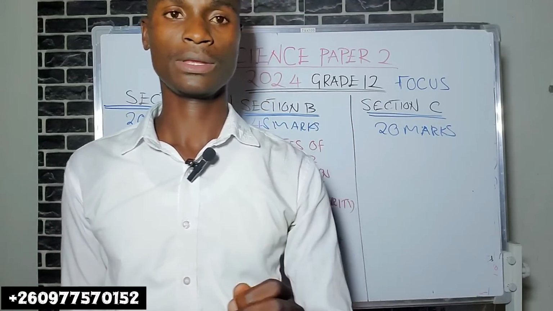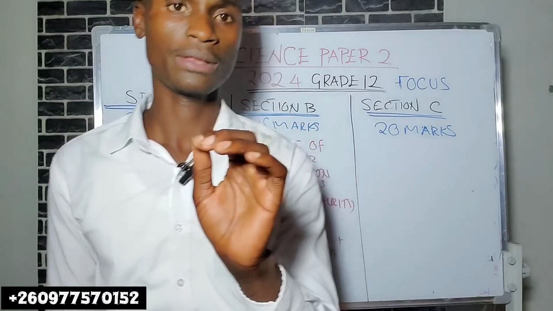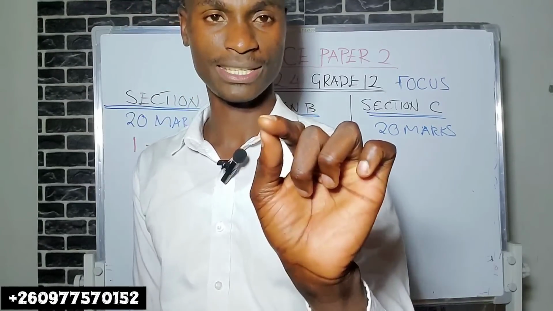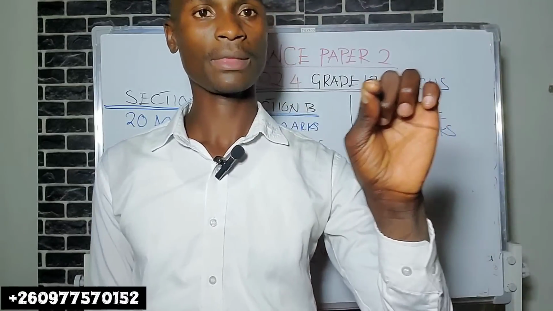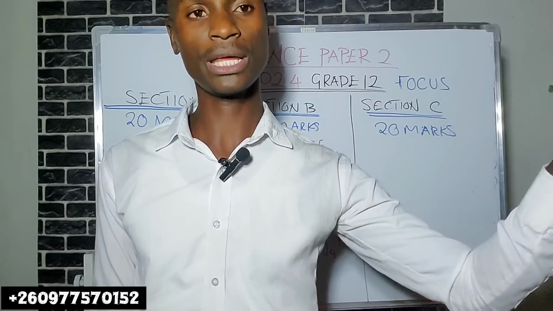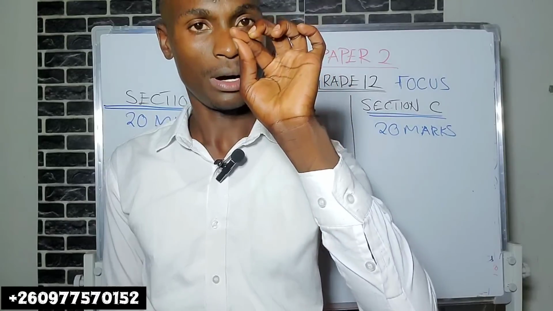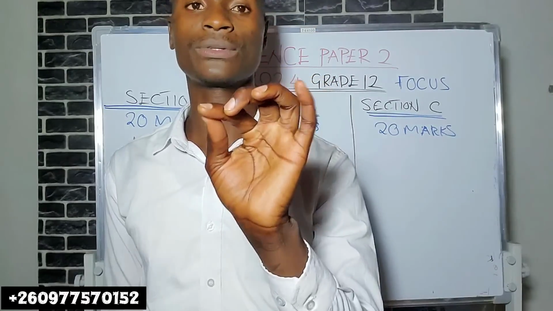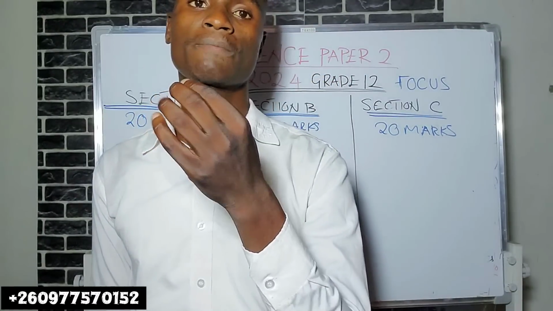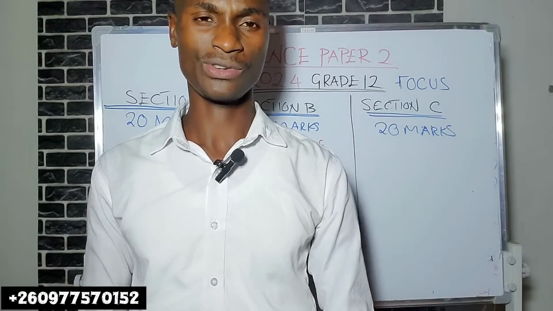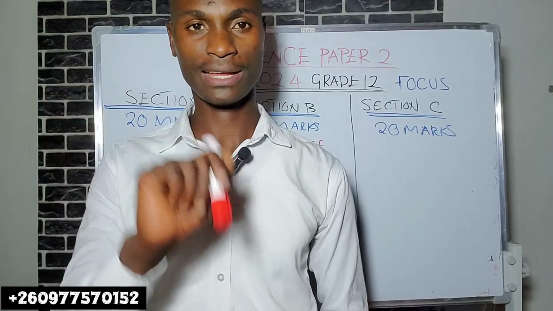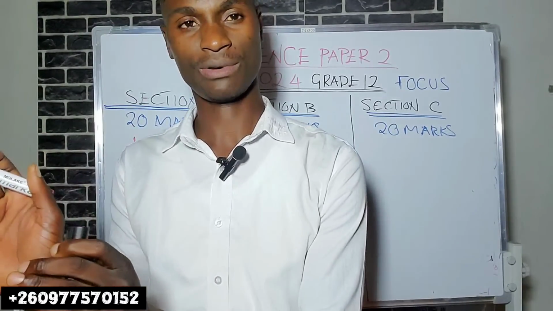Okay, so that's it. You should also know the properties of a compound formed as a result of ionic bonding, as a result of covalent bonding, or as a result of metallic bonding. And you should know how to draw the lattice structure showing ionic bonding.